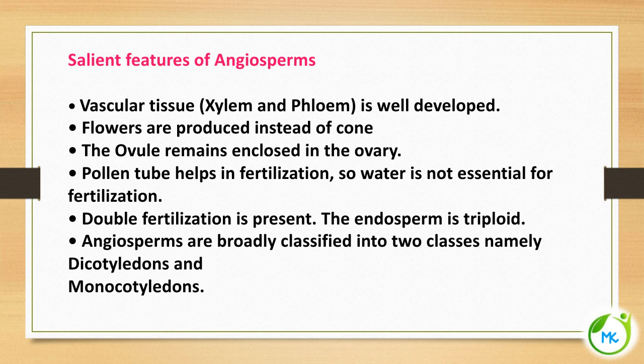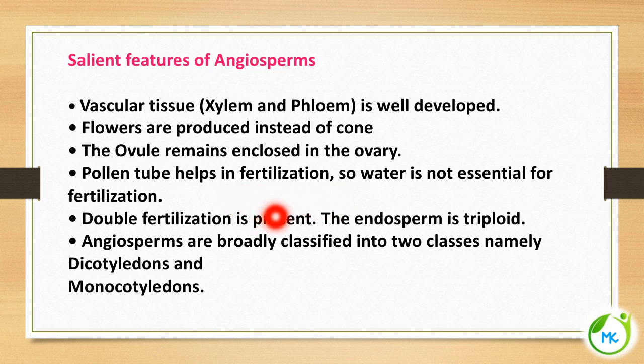Now let's see the salient features of angiosperms. Here vascular tissue, that is xylem and phloem, are well developed, and in gymnosperms we found they bear cones, but here they bear flowers instead of cones. The ovule remains enclosed by an ovary, and the pollen tube helps in fertilization, and water is not essential for fertilization.